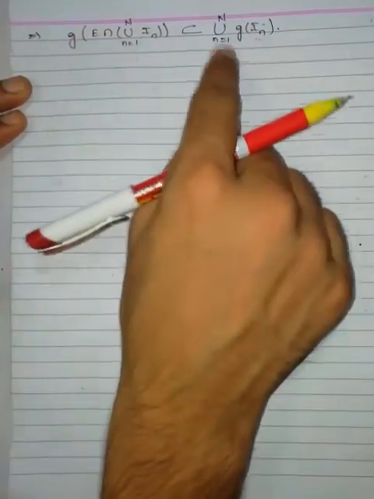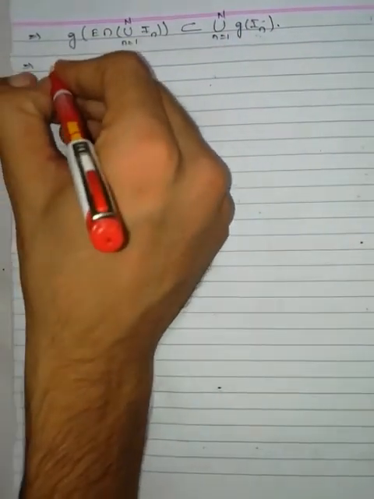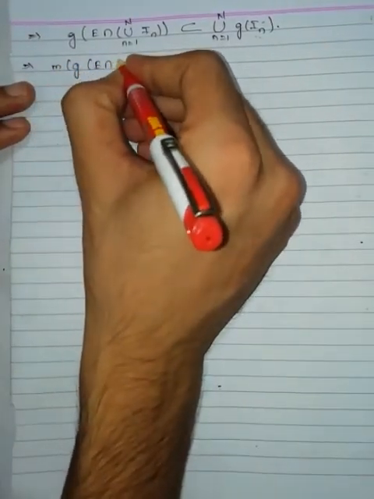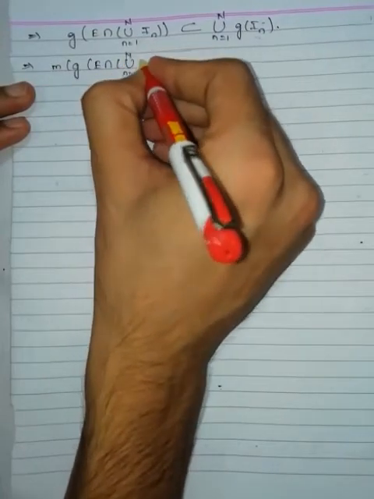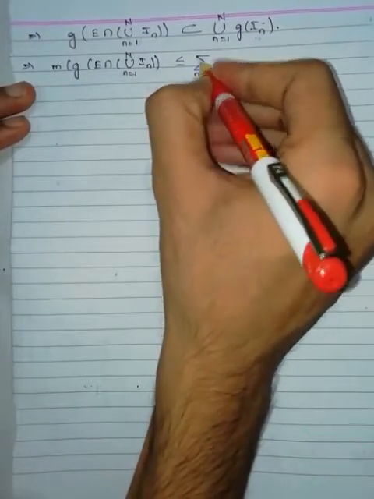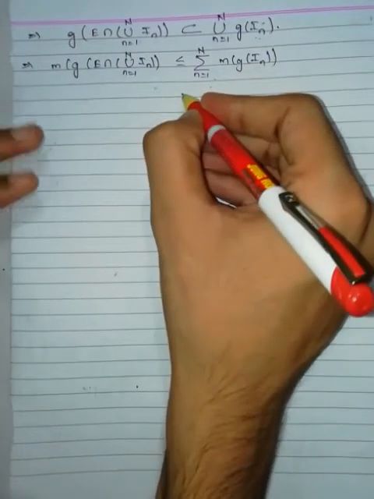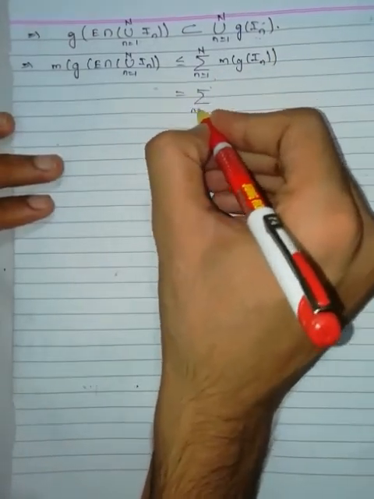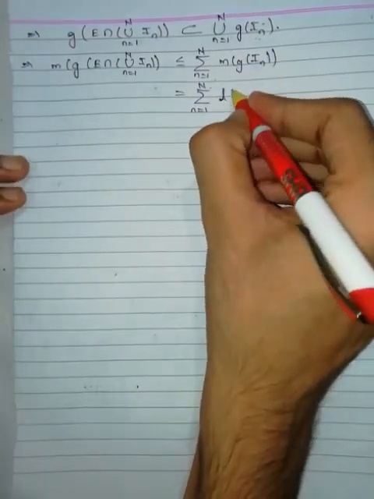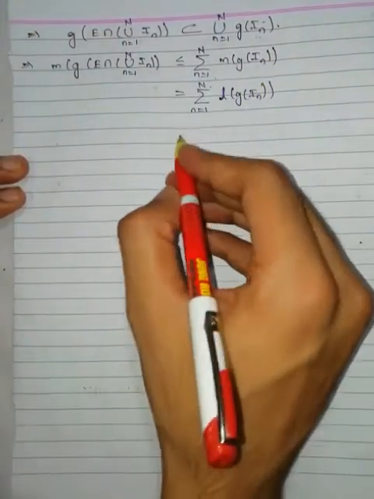Now, I am going to apply the monotonicity. Measure of G of E intersection union n equal to 1 to capital N I n is less than or equal to summation n equal to 1 to capital N measure of G of I n, which is the length of G of I n.